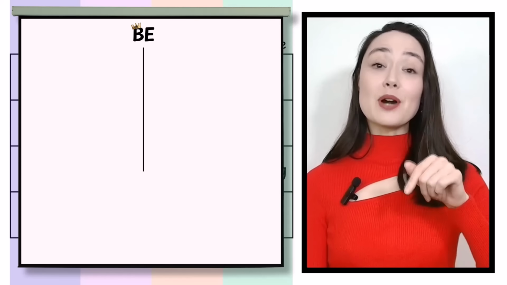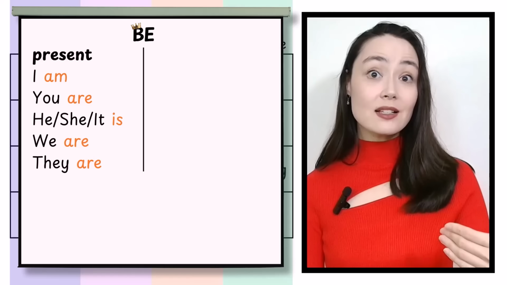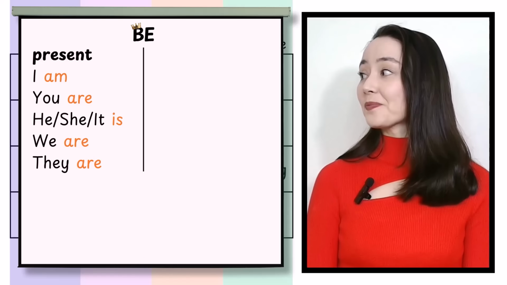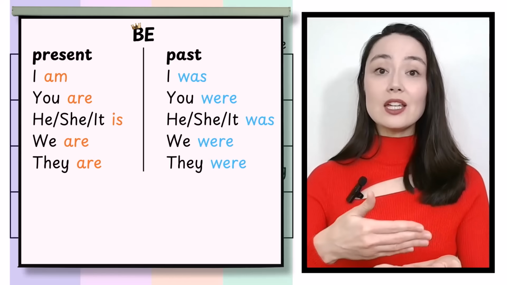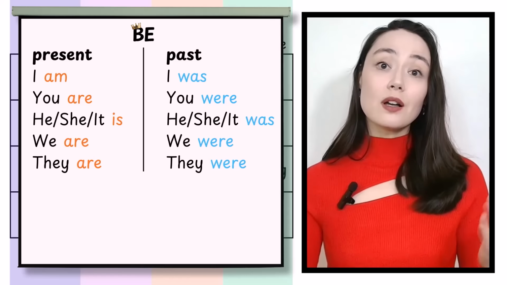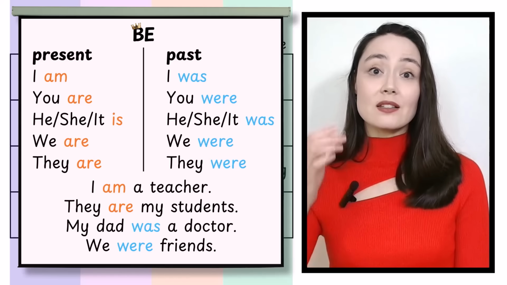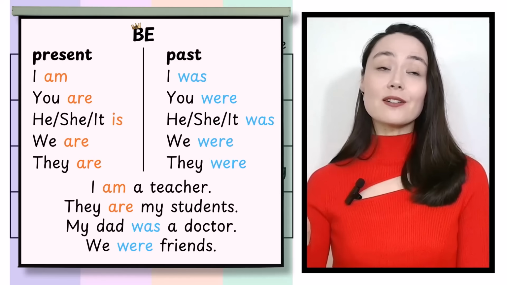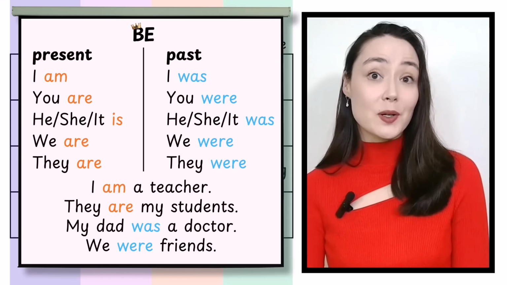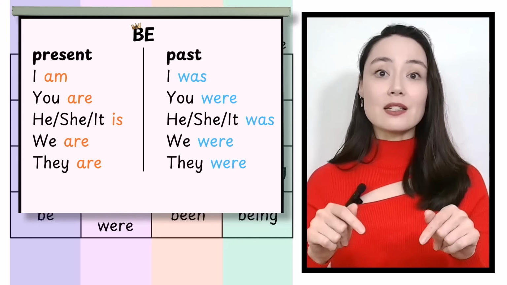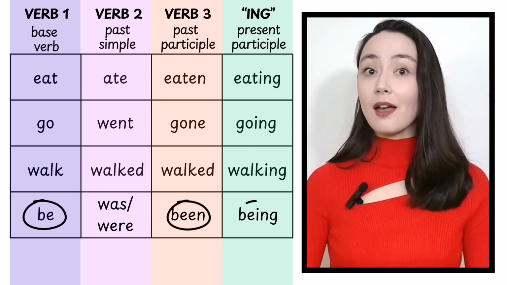Mini review. Present. I am, you are, he, she, it is, we are, they are. Past. I was, you were, he, she, it was, we were, they were. I am a teacher. They are my students. My dad was a doctor. We were friends. You know, these verbs here, they're also be verbs. But in today's lesson, I'm going to specifically focus on be, been, and being.